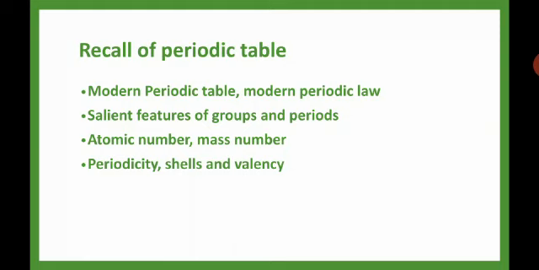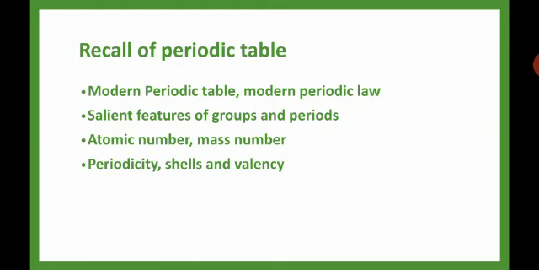Next comes Newland's table. Newland's table is nothing but every eighth element beginning from any element resembles the first element in the physical and chemical properties. It means how the musical note varies: Sa, re, ga, ma, like that. The eighth note will be the first note, Sa. Like this, if you take the eighth element from the first, if you count it, it shows the properties of the first element.